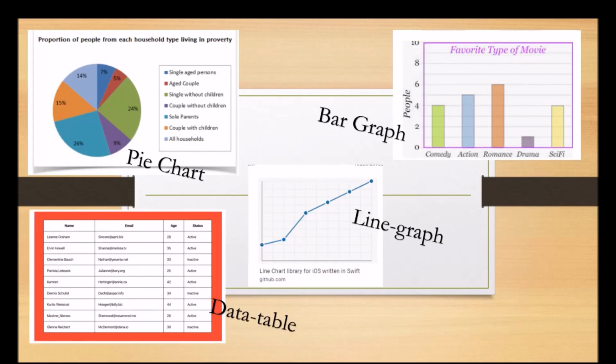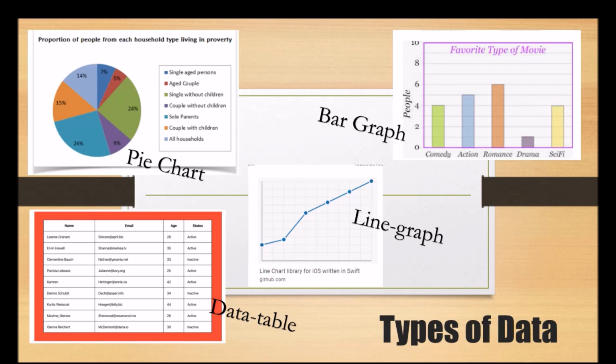Here I am showing you some charts. The first picture is of a pie chart. The second picture talks about a bar graph, which you can see on the left hand side of the pie chart, and that talks about movies. Then line graph. A line graph can have 2, 3 or 4 lines, but I have taken a picture of 1 line. That picture does not have any data here.